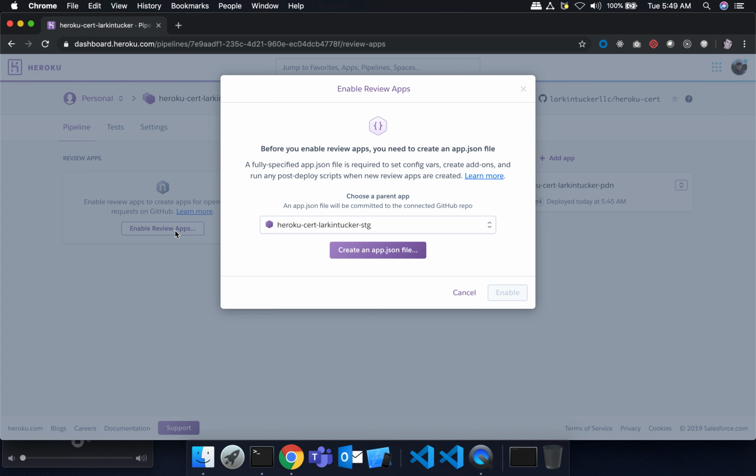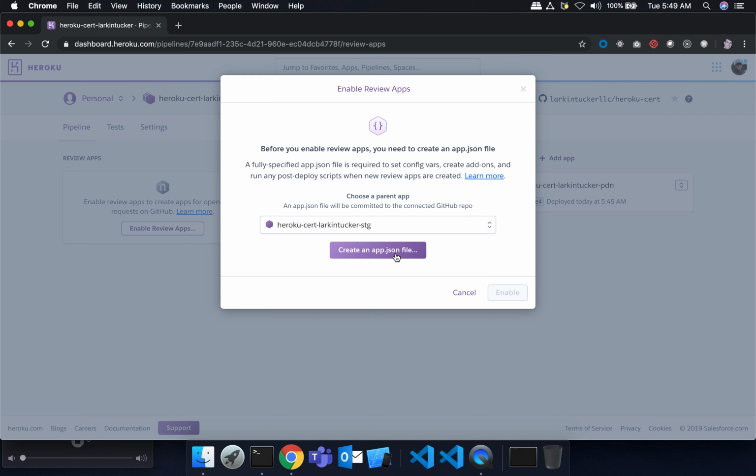But in this case, these apps are dynamically built on the fly. So as a human, you're not going to get in there and be able to do the setup of the resources or environment variables. So essentially, app.json is a config file that does all that on the fly for review apps.